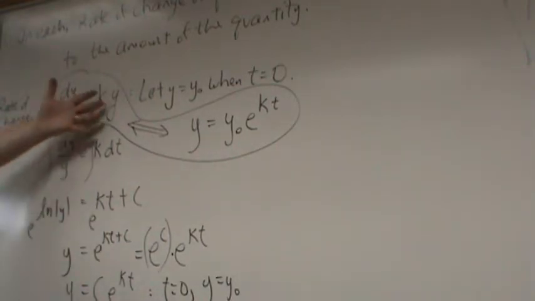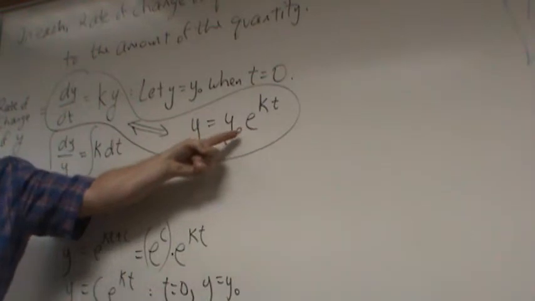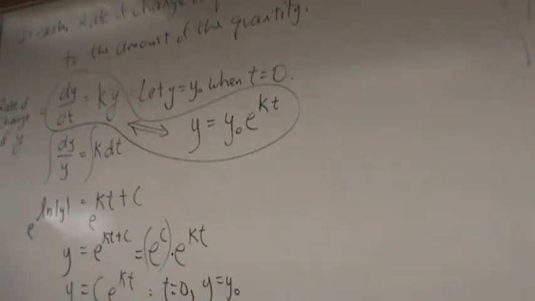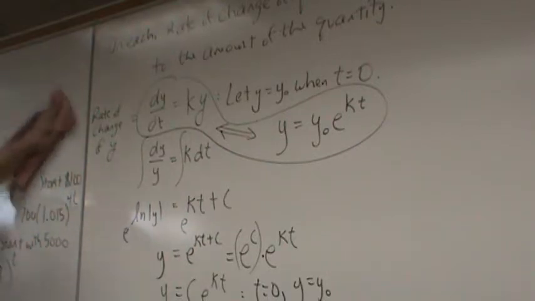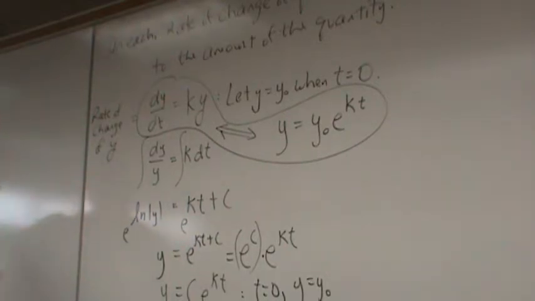To solve this differential equation, you always end up with that answer. So hey, let's do an example. I'm going to have to change your homework a little bit because we're not going to get all the way through exponential growth, but that's okay because I've got plenty of problems for you to do tonight. It's going to be just practicing integration by parts and u substitution.